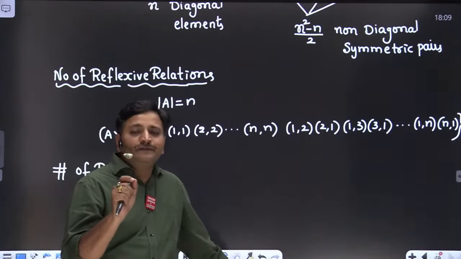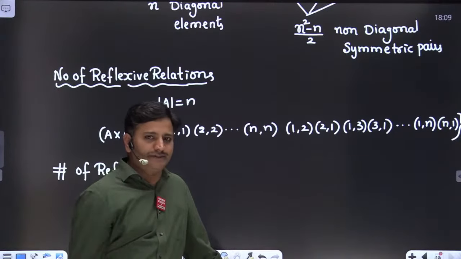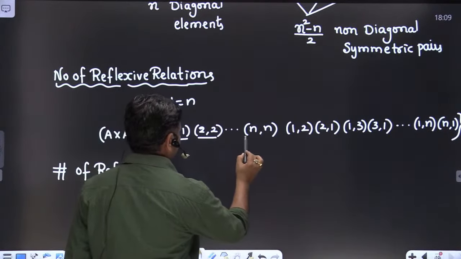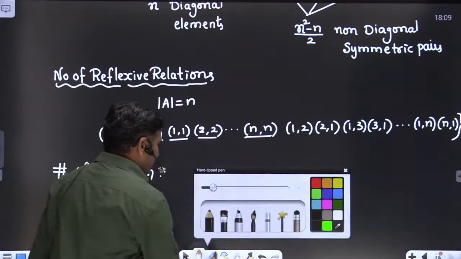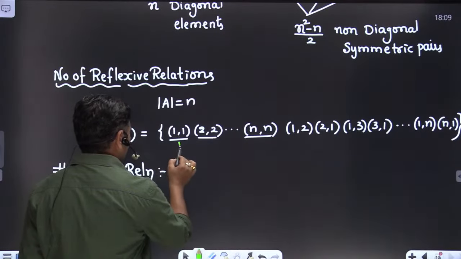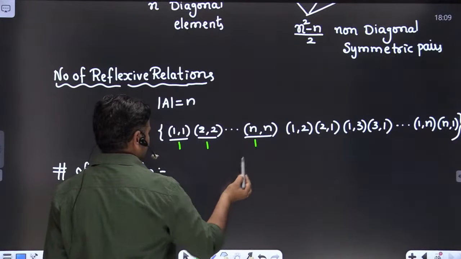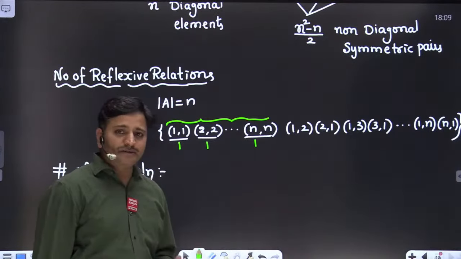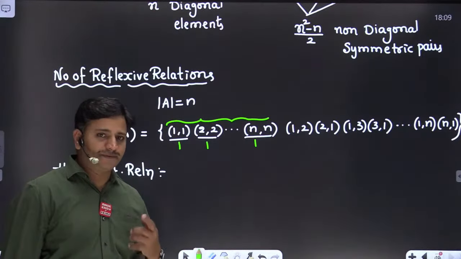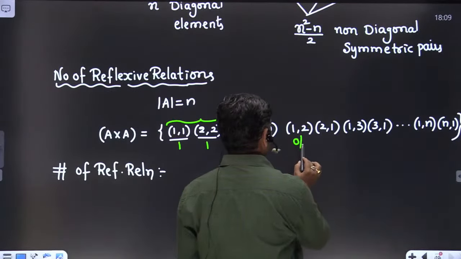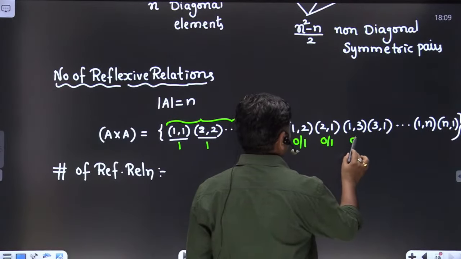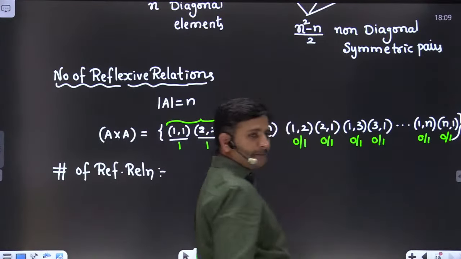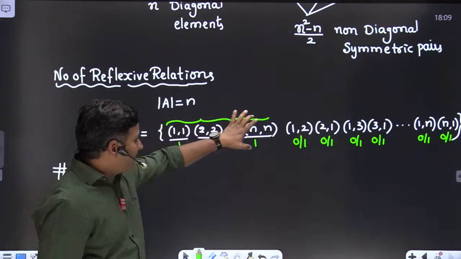The most important point in a reflexive relation is all diagonal elements are compulsorily present, friends. Therefore, how many ways can we keep all diagonal elements present? Only one way, right? So it is present, it is present, it is present, like this. And the remaining non-diagonal elements, they may be present or absent. Therefore, each non-diagonal element has two possibilities: absent or present. Clear?